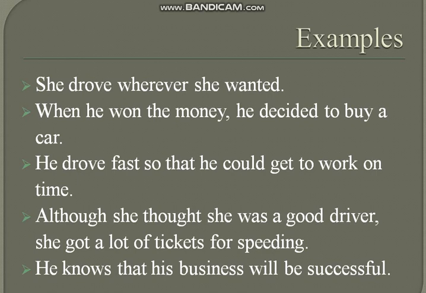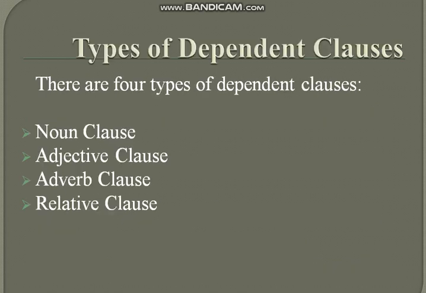He knows that his business will be successful. Here that his business will be successful is the dependent clause, while he knows is the independent clause. So it is depending on that part of the sentence. Hope this would be clear to you, the difference between main clause and subordinate clause. Then we have four types of dependent clause: noun clause, adjective clause, adverb clause, relative clause. We would discuss them in our next lectures one by one in further detail.